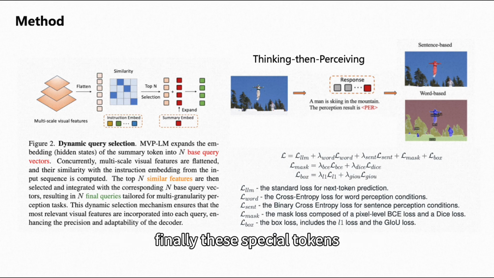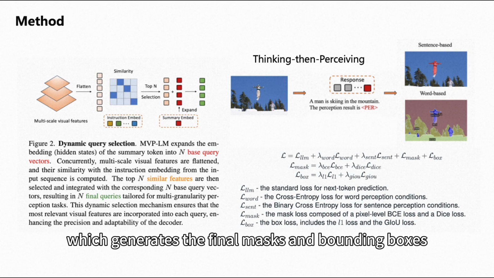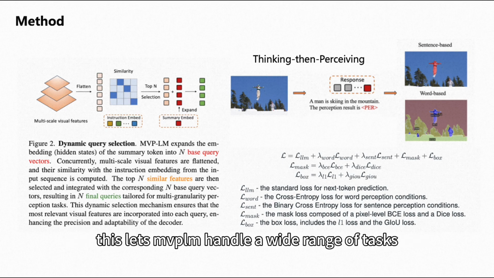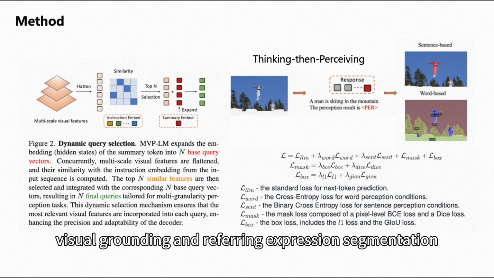Finally, these special tokens, now carrying the perception outputs, are fed into our custom-designed decoder, which generates the final masks and bounding boxes. This lets MVPLM handle a wide range of tasks, including panoptic segmentation, object detection, visual grounding, and referring expression segmentation.